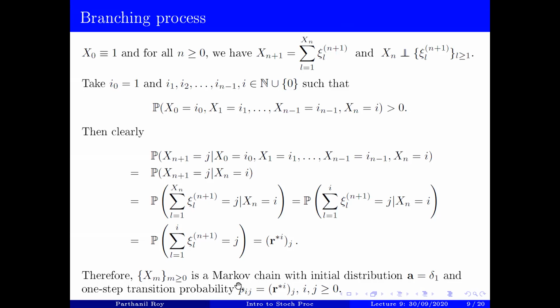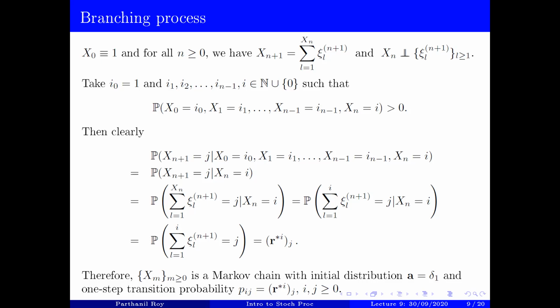Now, one thing that is clear is that, say, if i is 0, so in other words, if Xn takes the value 0, then obviously Xn+1 has no other choice but to take the value 0. Because if i is 0, then this random variable becomes 0, and therefore the only value it can take with positive probability is the value 0. So what this says is that once the colony of bacteria or the system of particles dies off, that's the end of it. And from then on, the value of Xn is going to remain at 0.